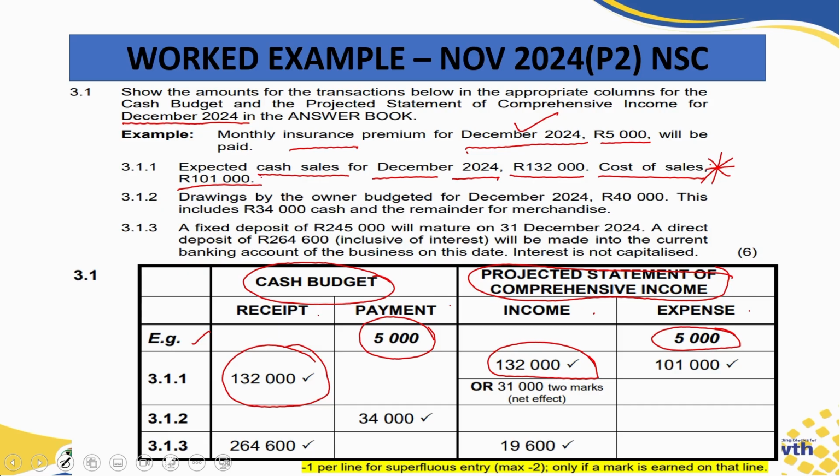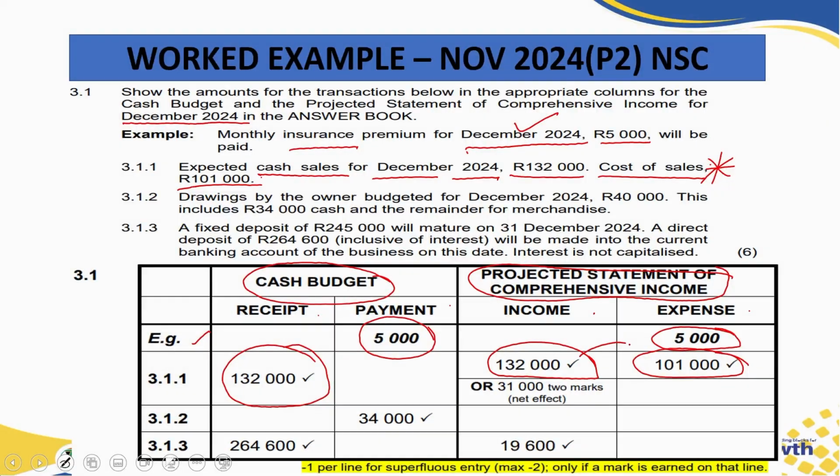It will only be in our projected statement of comprehensive income. Hence, the 101,000 will be here as an expense. Now, other learners could have had the difference between the two, which would have been the profit. If you have done that, it means you were supposed to take the 132,000, subtract the 101,000, then you would get the 31,000 rand, which will then be the profit, which will go into the income column.